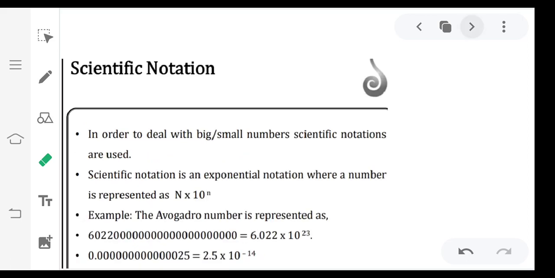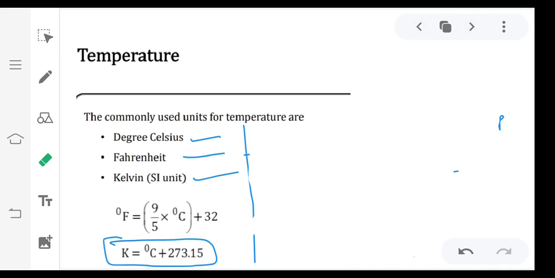So next, these are the different physical quantities and the relation between them.